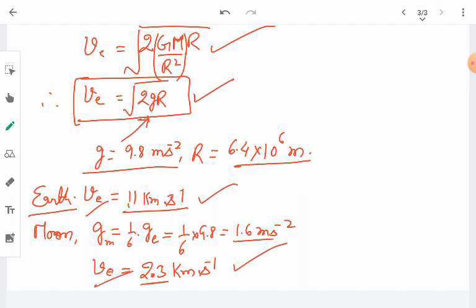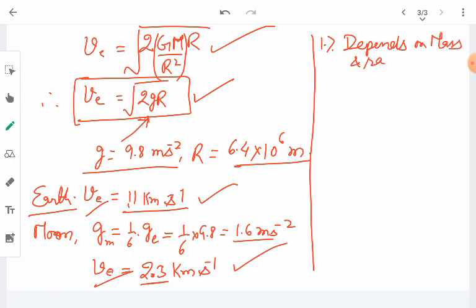Now we can sum up a few very important conclusions here. The very first thing is that escape velocity or escape speed depends upon mass and radius, or we can say the size of the planet. The more the mass and the more the size of the planet, the more will be the escape velocity of that planet.